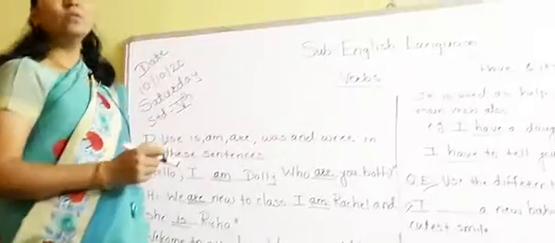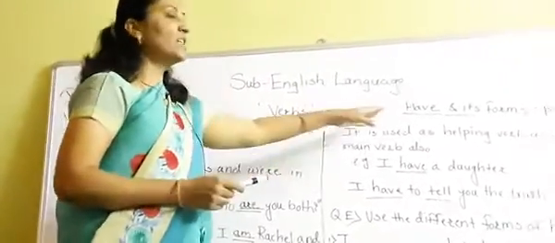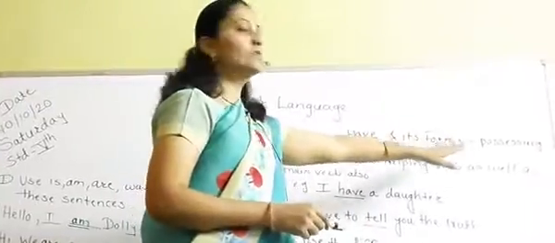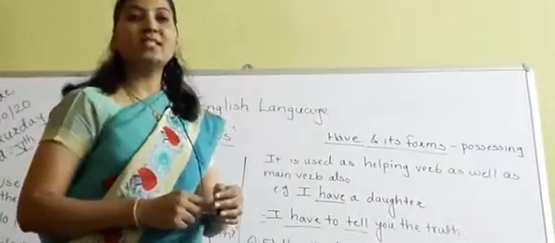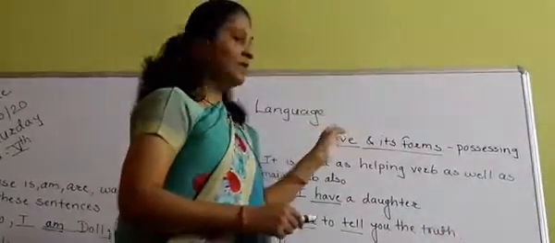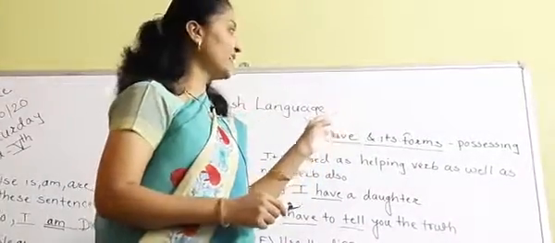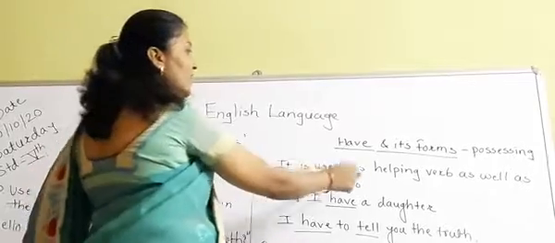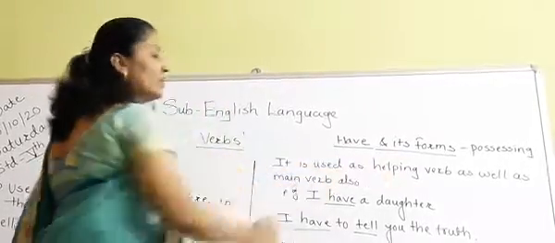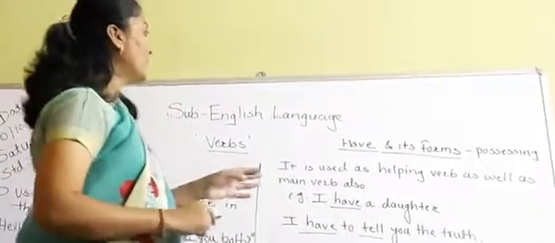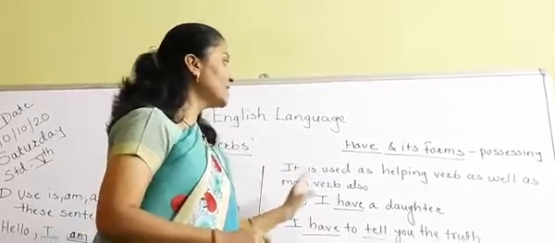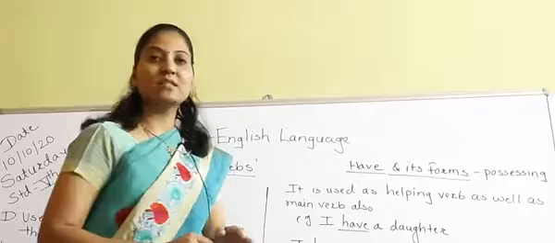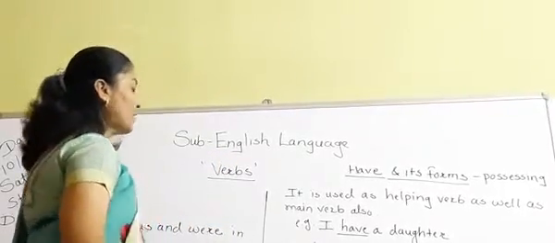Now, we are going to see "have" and its forms. Now, students, "have" and its forms are also used to show possession, or it shows the possessing. Okay. Now, see. It is used as a helping verb as well as a main verb also. So, "have" is the verb that is used as a helping verb also, and it is also used as the main verb also. Now, see some examples.